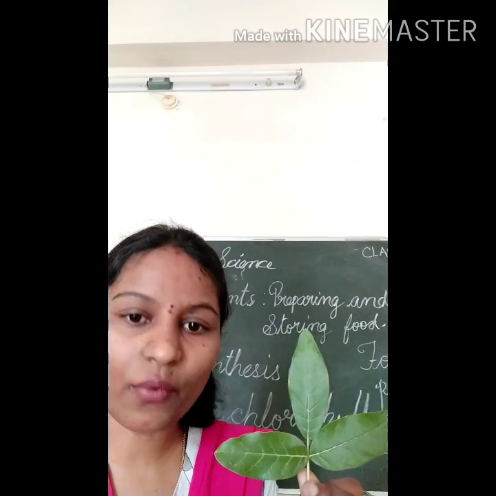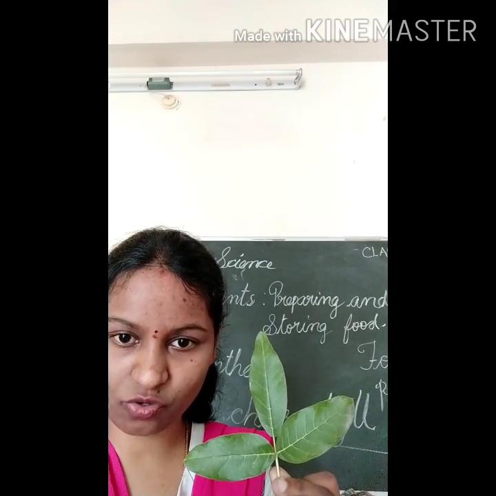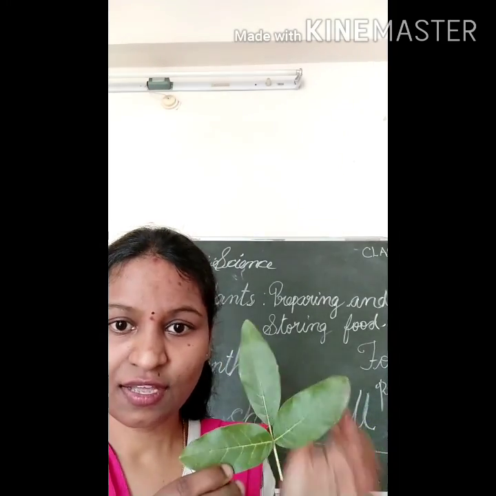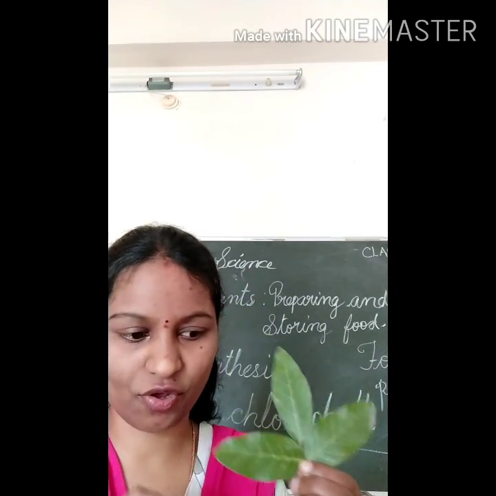If we can check with the iodine solution, if you pour some iodine solution on that, it changes color. That is blue-black color. And we can find that this consists of starch.